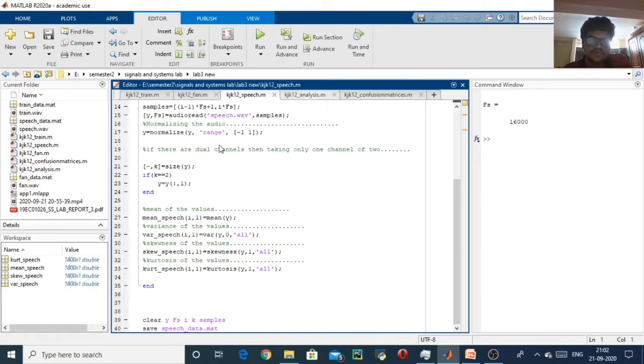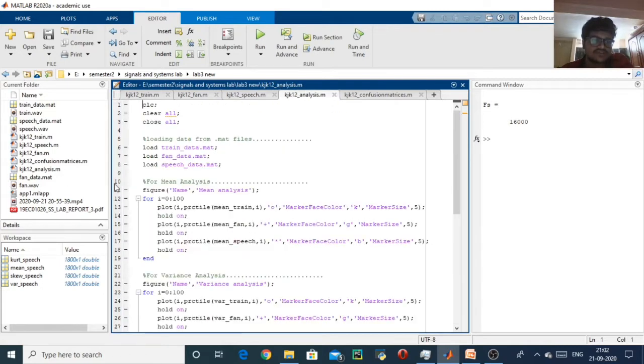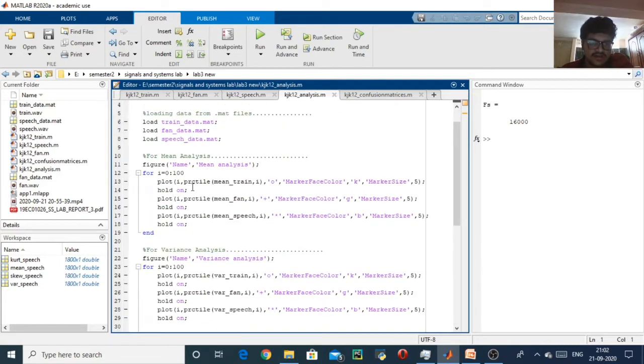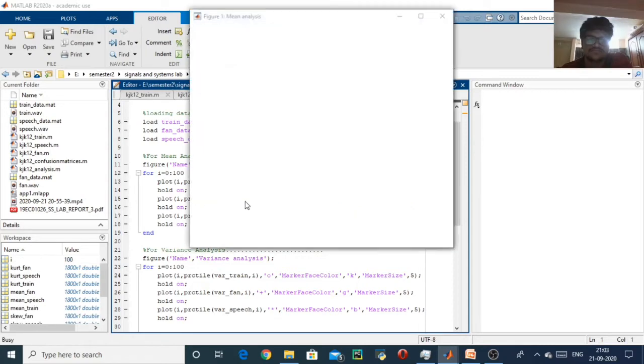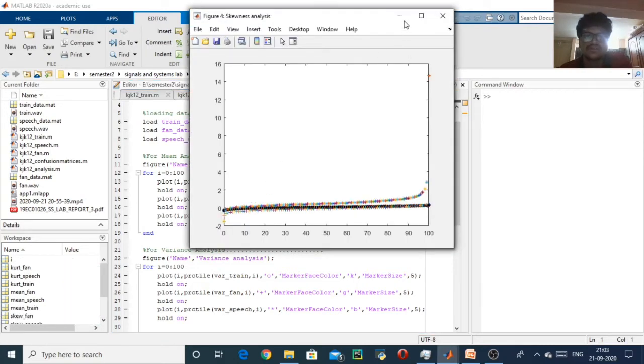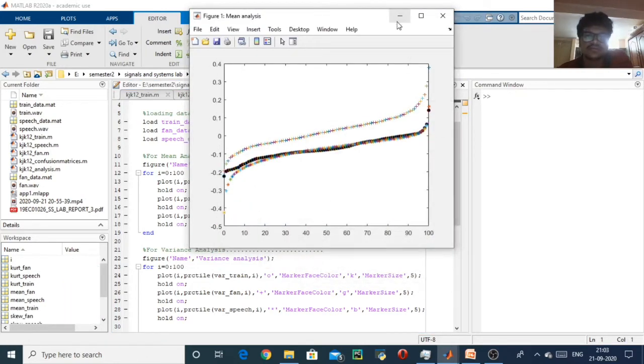Now I am going to do analysis of this data. Here I have created percentile plots. So we will see what percentiles are. To differentiate between train, fan, and speech, the train marker is this one, the fan marker is this plus, and the speech marker is the hash. So here these are the various percentile graphs.